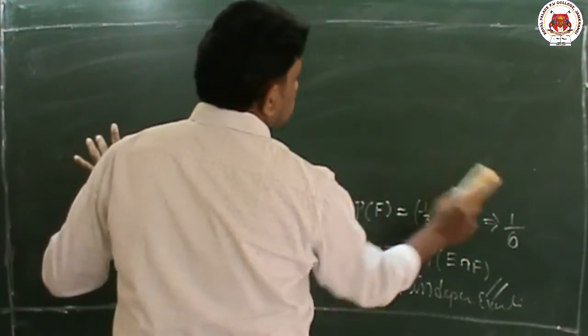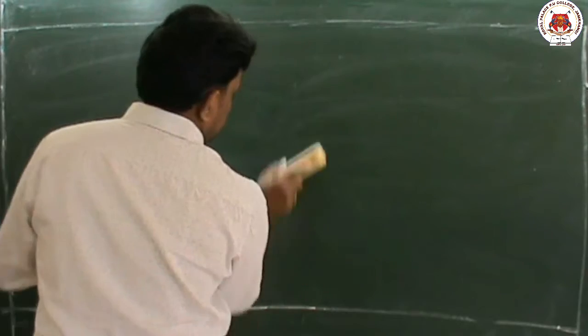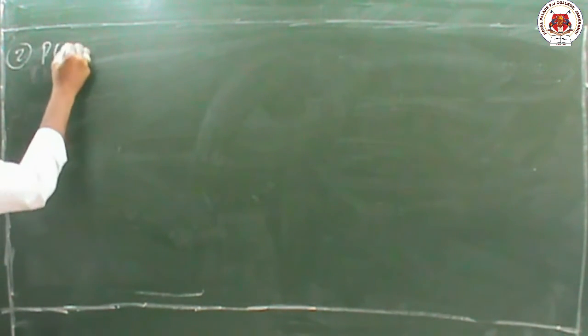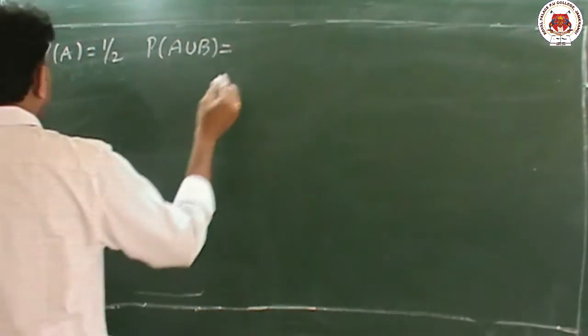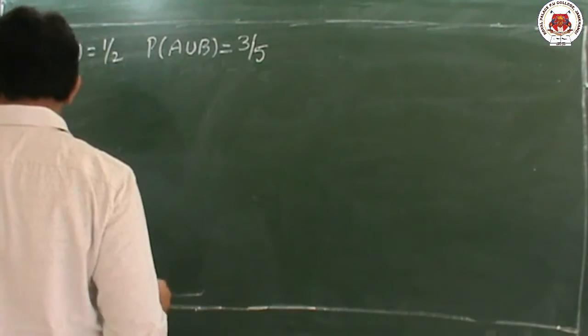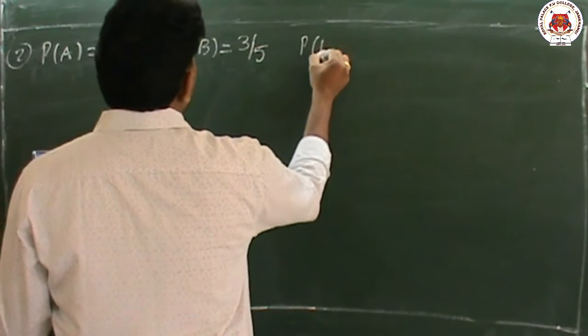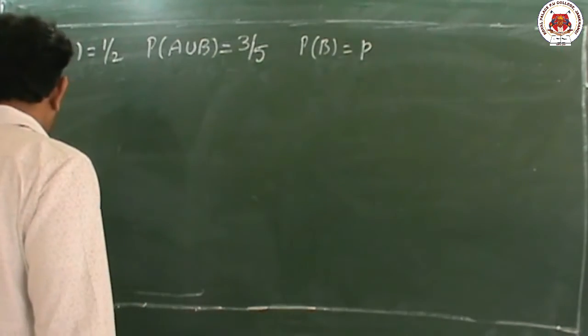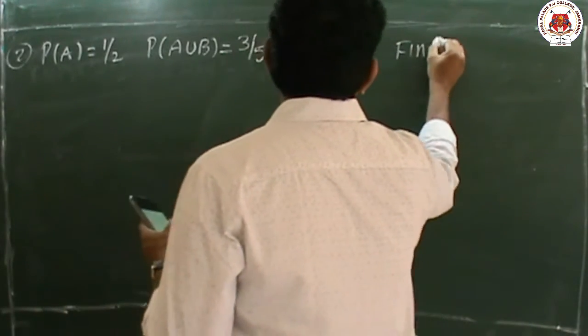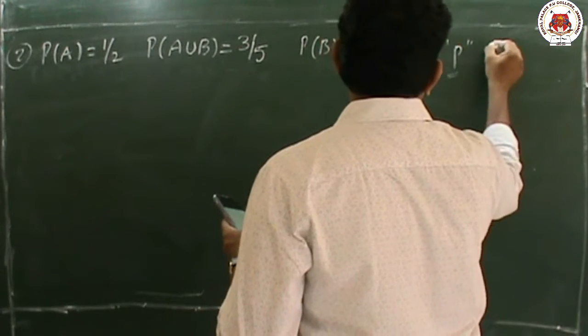The next example: P of A equals 1 by 2. P of A union B is equal to 3 by 5, and P of B is given as a small p, and he is asking us to find p.